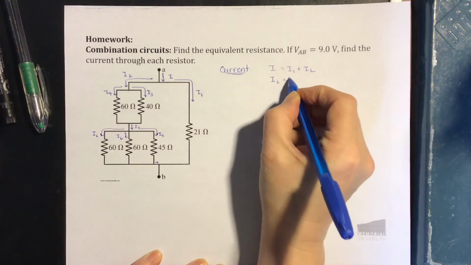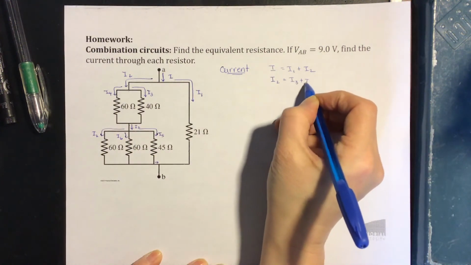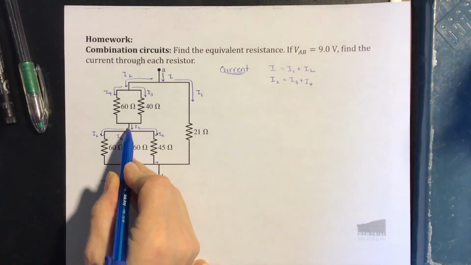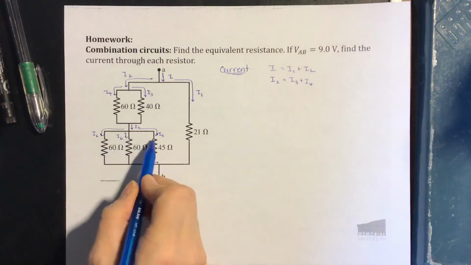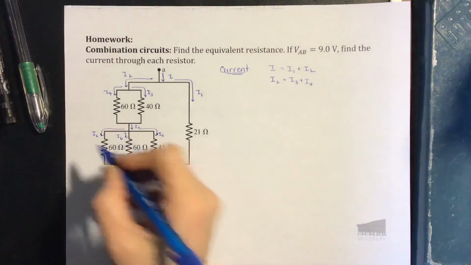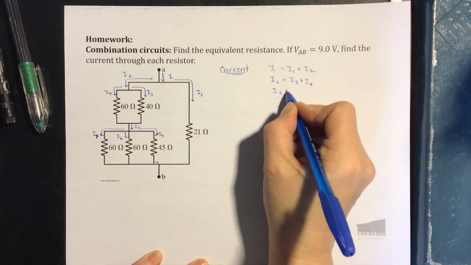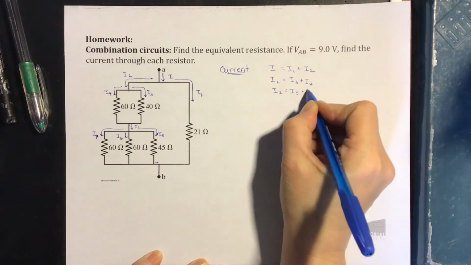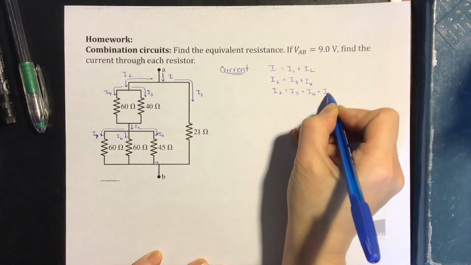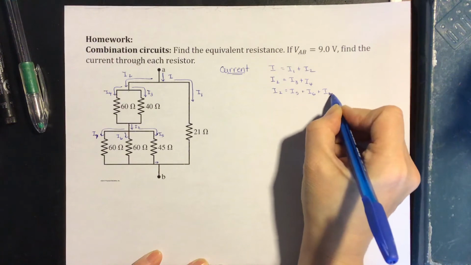So I2 equals I3 plus I4. And then at this junction, current I2 is the amount that comes in, and the amount that goes out is I5 plus I6 plus I7. So there's our current law equations.